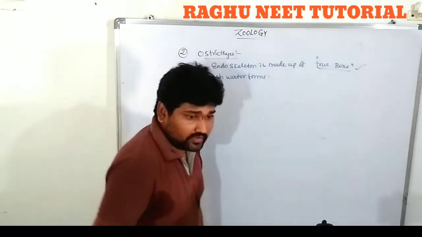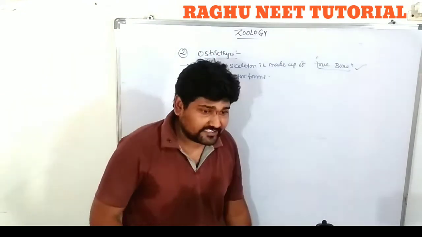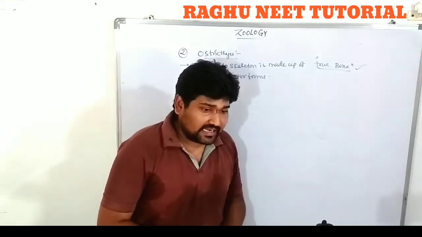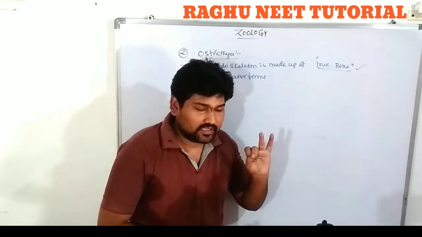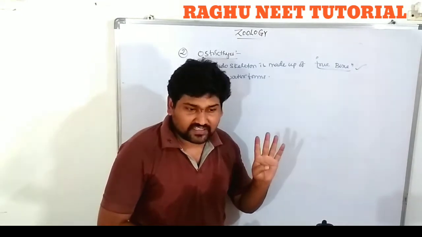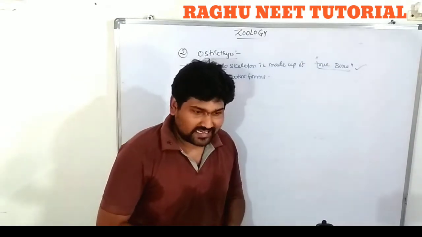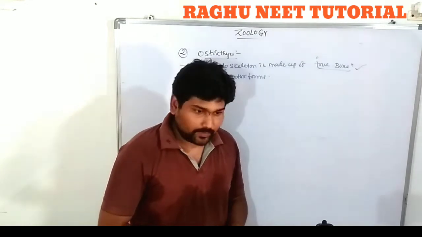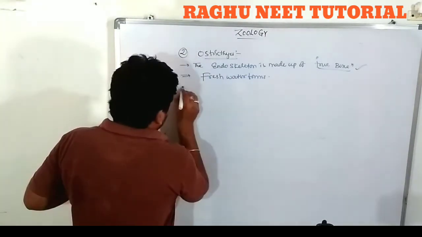Do you know any examples of freshwater fishes? Anybody? I will explain. Catla, Labeo rohita, Cyprinus carpio. The greater number of the individuals are freshwater forms. Catla, Labeo rohita, Cirrhinus mrigala, Cyprinus carpio. So these are freshwater forms.